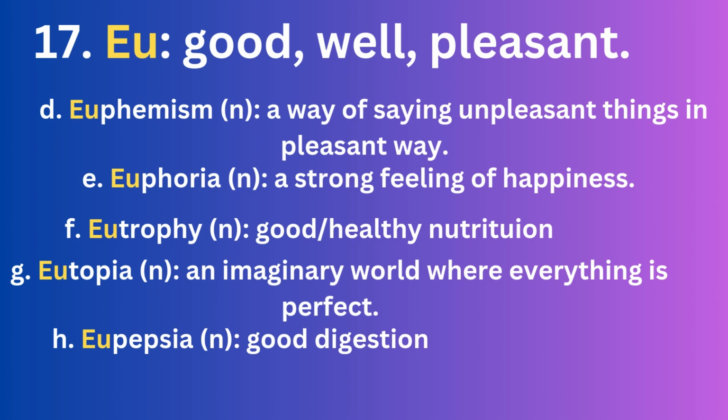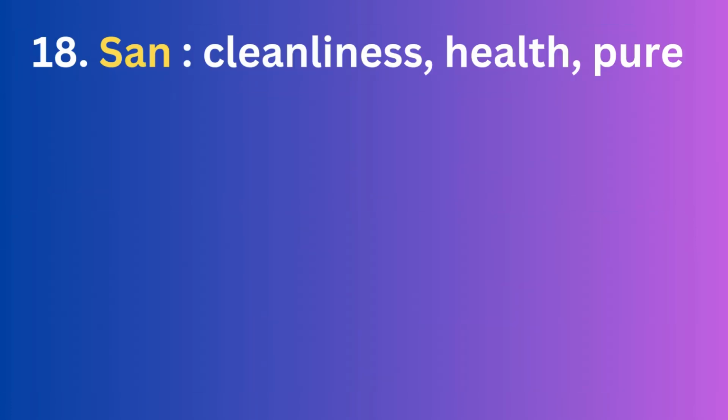If you are still confused, then watch our past videos where we have covered more than 12, not 12 but 15 root words. Just watch there and get other words from them. Okay, now let's move toward the 18th root word. That's going to be the last root word of today's video.